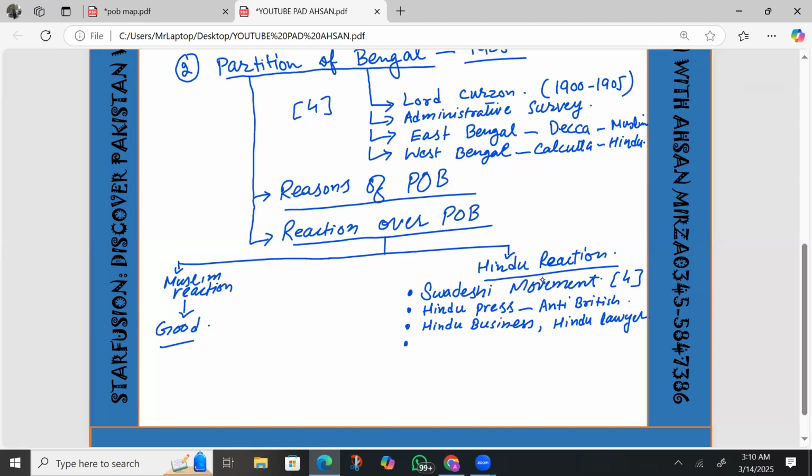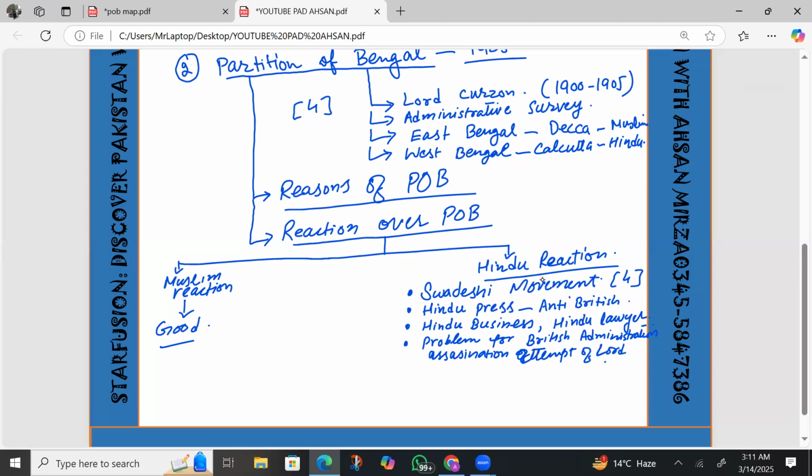Another very significant step was creating problems for the British administration. Whenever Indians saw any British, they beat them. After that, there were assassination attempts on many other leaders. Even the viceroy was not safe from Hindu aggression. They tried to kill the viceroy. The assassination attempt on Lord Minto can become another important reason. The British thought about it, and that was a reason for the reversal as well.